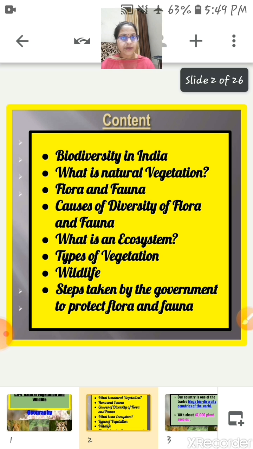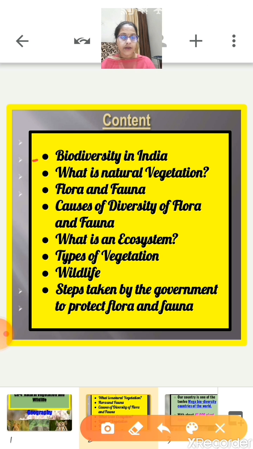Here are the topics we are going to discuss in this chapter. First topic is biodiversity in India. Second topic is what is natural vegetation. Then we will discuss the meaning of the terms flora and fauna. The next topic is causes of diversity of flora and fauna kingdom.